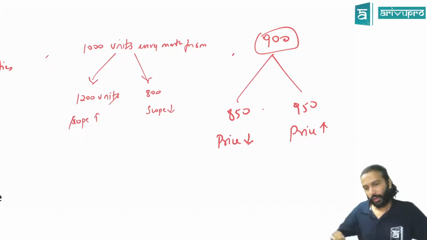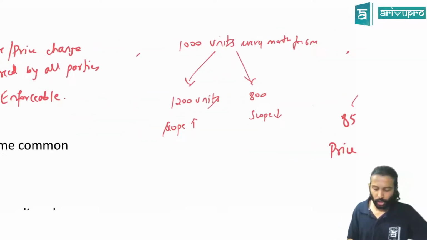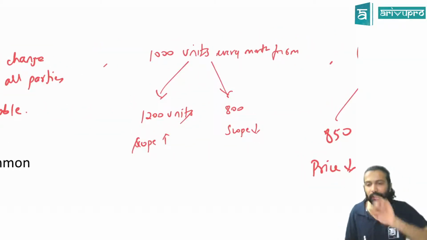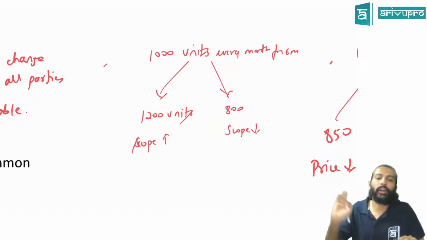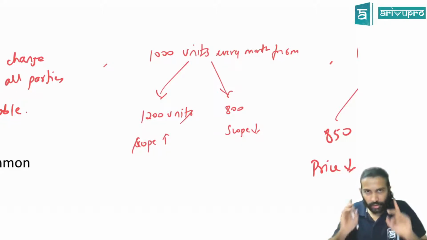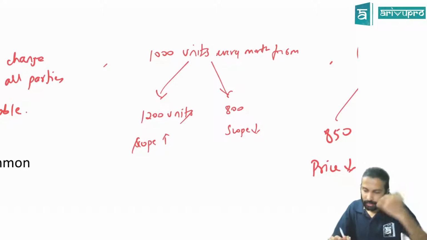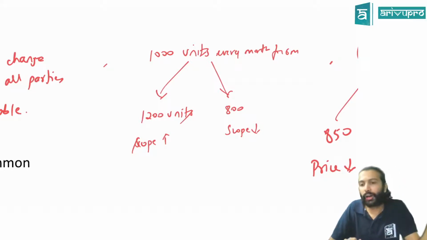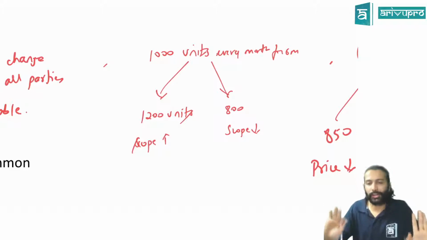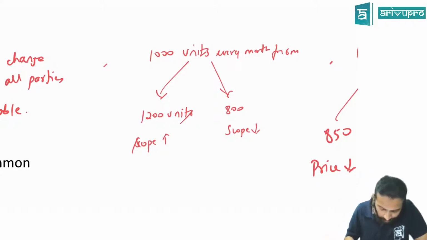Done now? Now the accounting per se. From the accounting perspective, should we treat this modification as a separate contract or should we treat it as the old contract only and do the accounting? Did you understand the accounting drama? Earlier some contract was there. Now you modified it and it satisfies all the 3 modification conditions also. Now we are worrying whether that modified contract should be treated as a new contract altogether or should be treated as the old contract only and do the accounting. Fine? That is the first point.